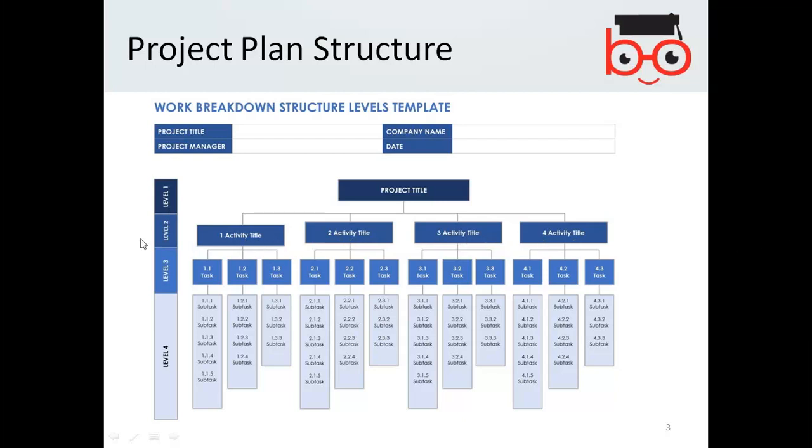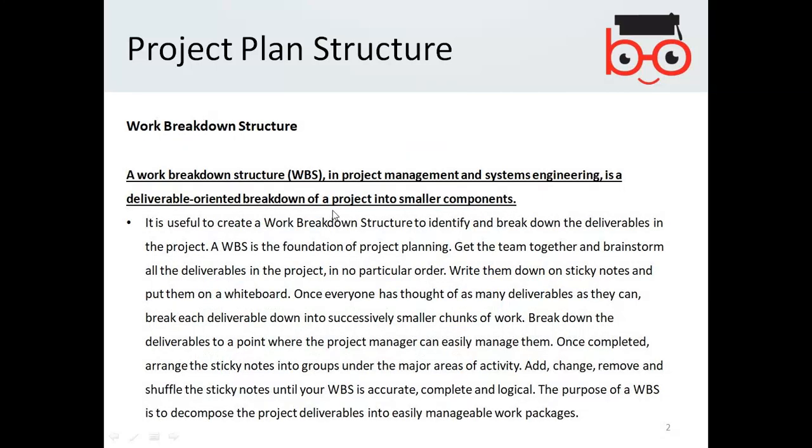Then at level 3, each activity has particular tasks, let's say 1.1, 1.2, 1.3, 2.1, 2.2, and further on level 4, you have some tasks in the subtasks. So everything is explained in this slide.